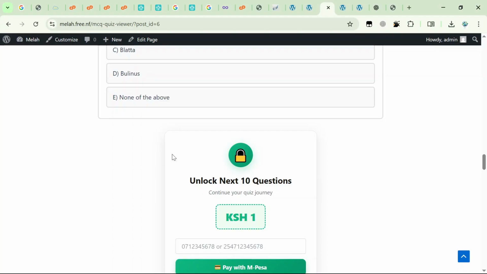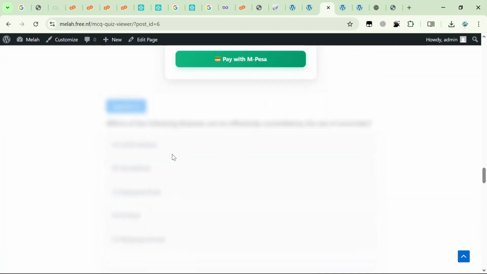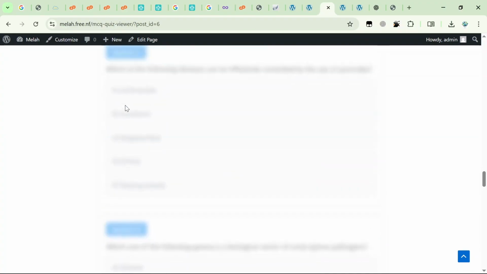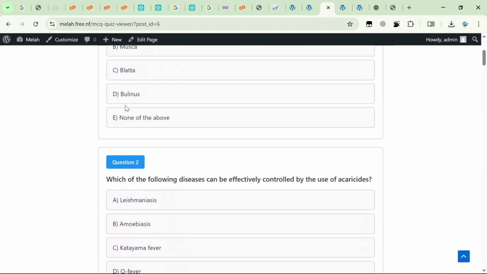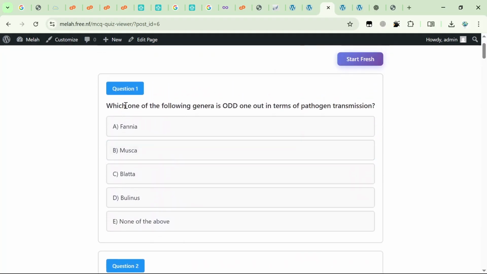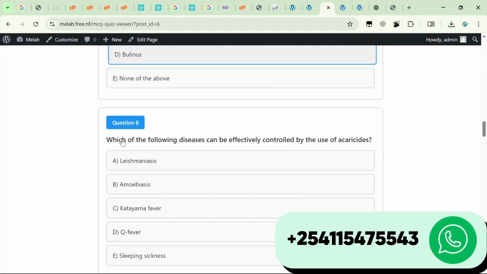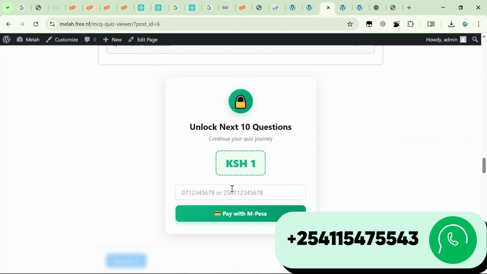Okay, so currently we want to test whether this unlock 10 questions is working. So currently these are the questions that we added, and we want to know whether this particular M-Pesa integration to unlock it is working.